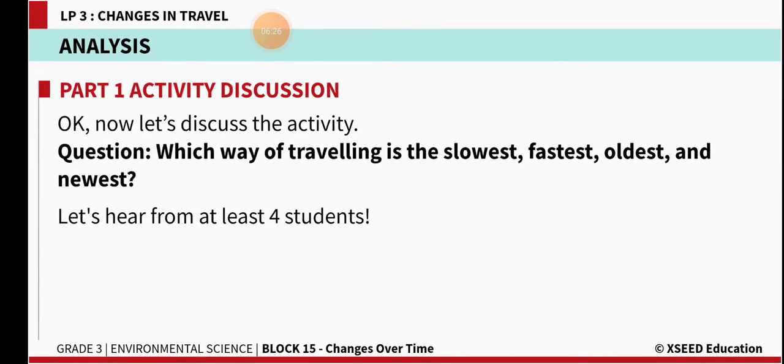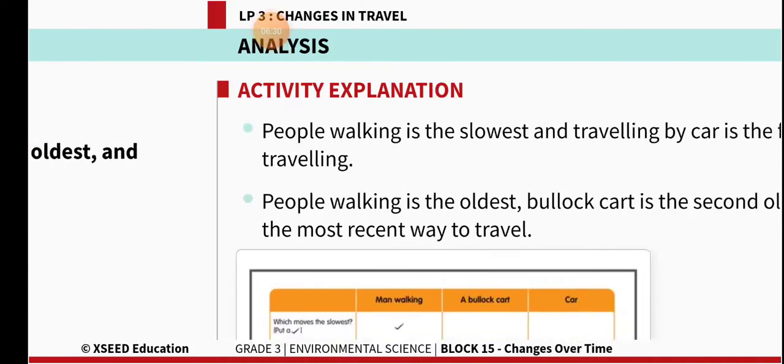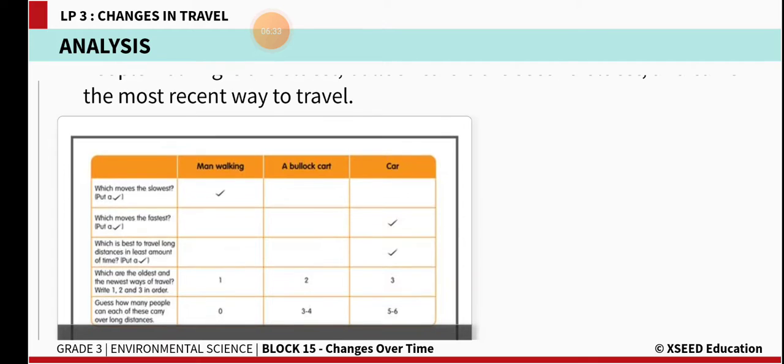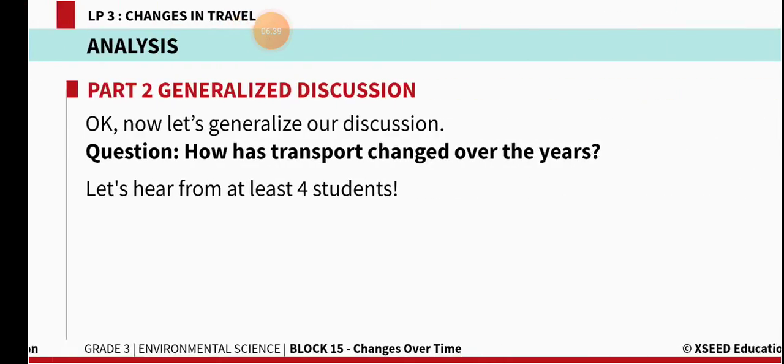Which way of traveling is the slowest, fastest, oldest, and newest? So, you know very well, this is the answer for your activities.